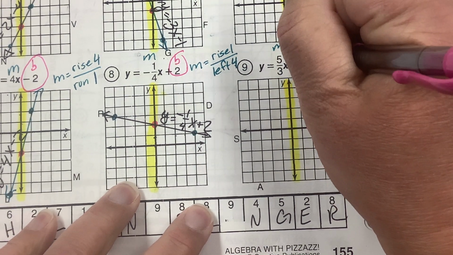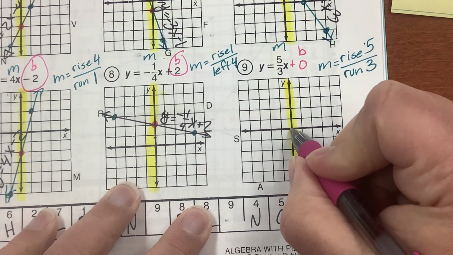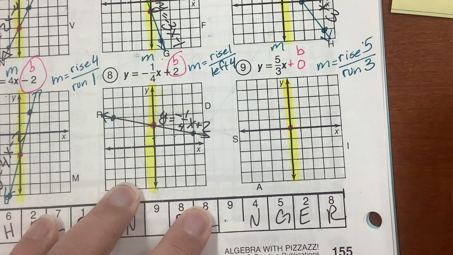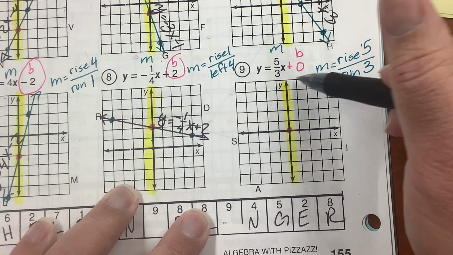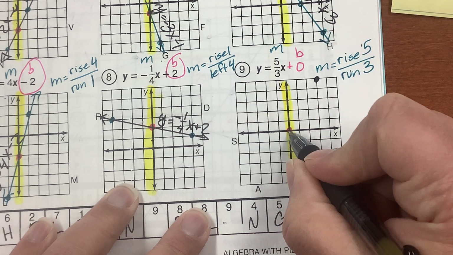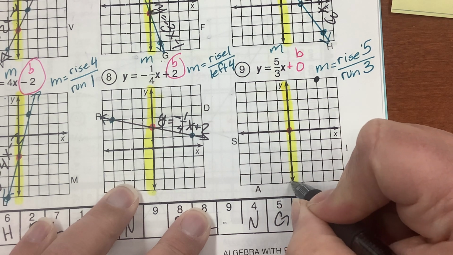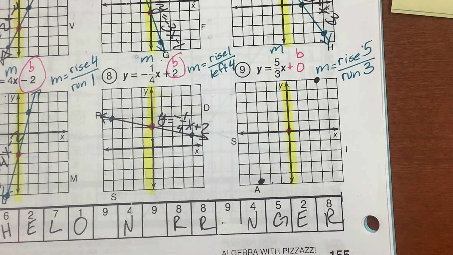So my B here is 0. So I'm going to start at 0, and I'm going to rise 5, run 3. 1, 2, 3, 4, 5, 1, 2, 3. There's my point. But also I could drop 5, 1, 2, 3, 4, 5, and run 3 to the left. 1, 2, 3. I guess my letter's going to be an A, huh?